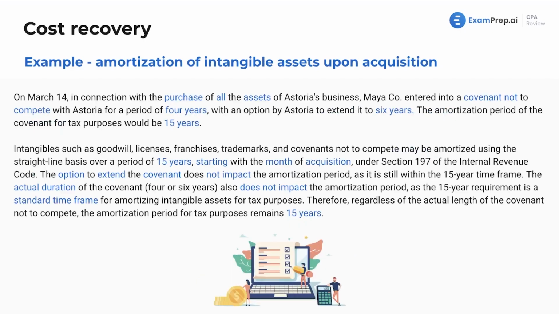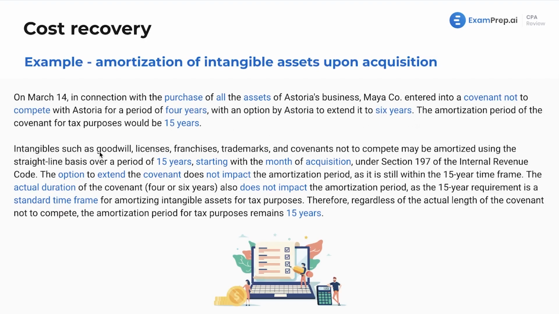All right, here on March 14th, in connection with the purchase of all the assets of Astoria's business, Maya Company entered into a covenant not to compete with Astoria for a period of 4 years, with an option by Astoria to extend it to 6 years. The amortization period of the covenant for tax purposes would be 15 years. Regardless of all these other distractors, they're trying to get you to think that maybe you amortize over a 4-year period, maybe a 6-year period, maybe a 10-year period. Nope, all distractors, it's 15 years.